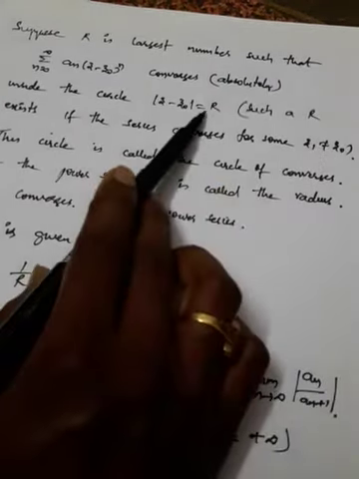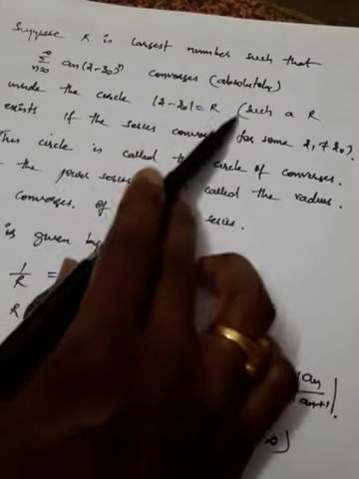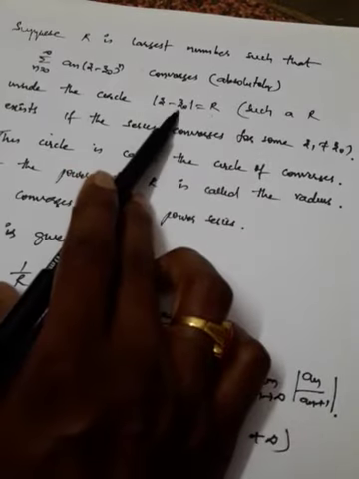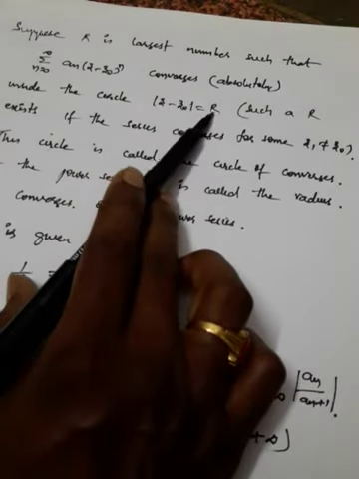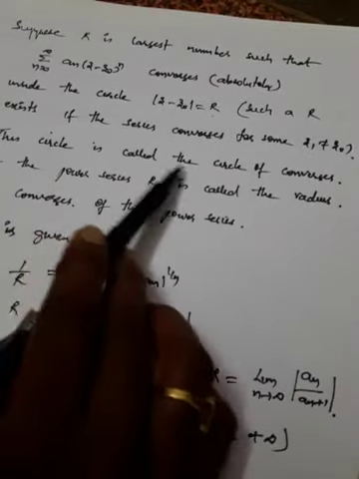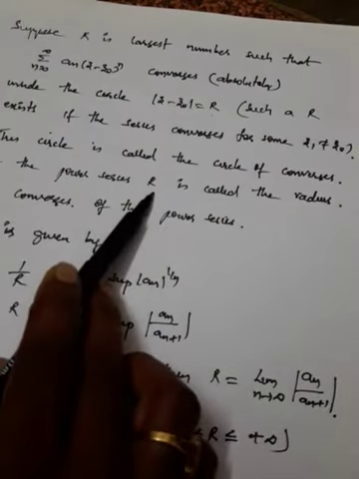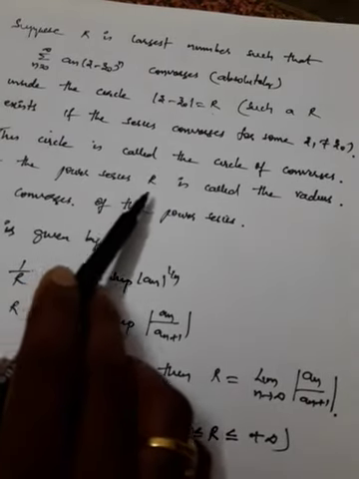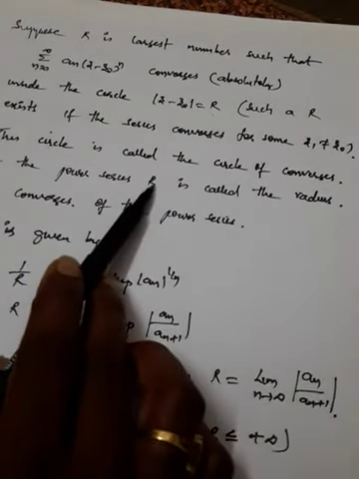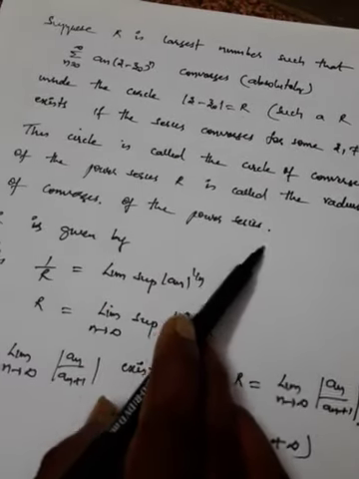This circle is called the circle of convergence. It has the center z naught and its radius is equal to r. This is the circle of convergence of the power series, and r is called the radius of convergence of the power series.